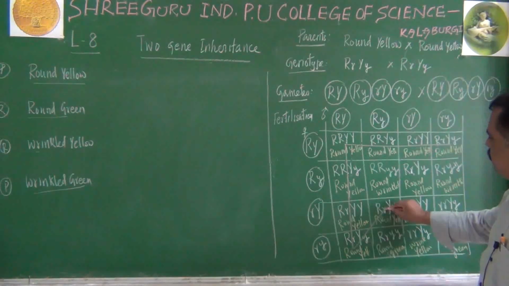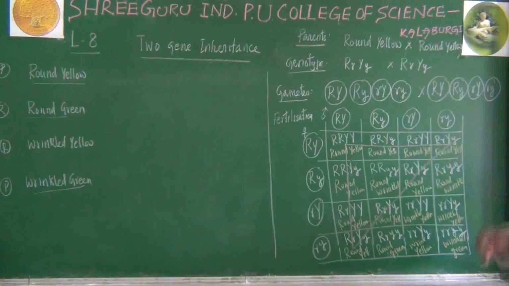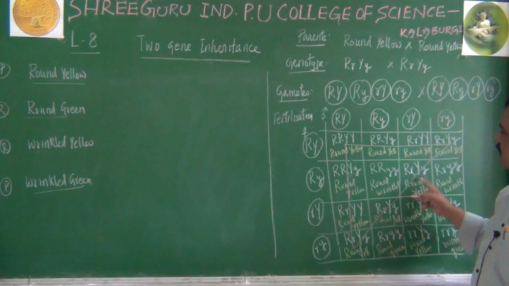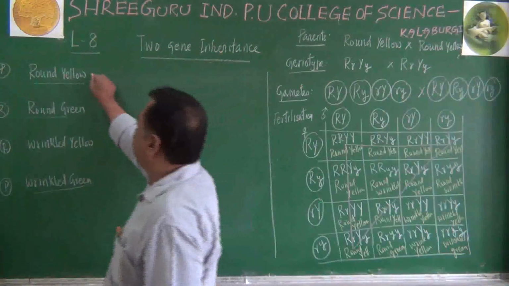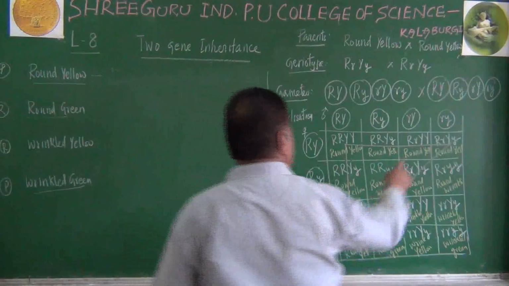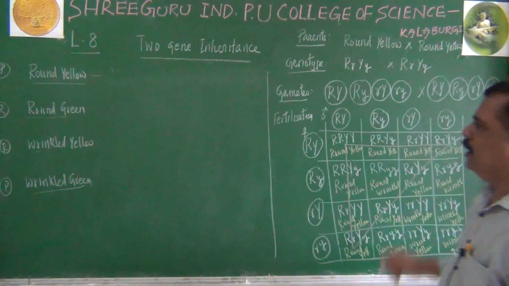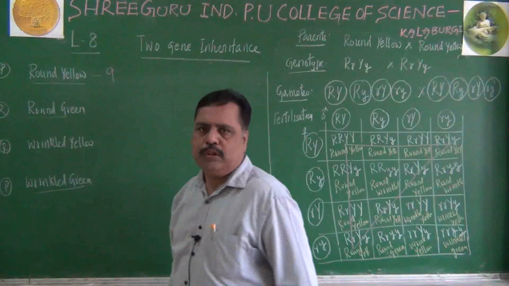If you just join them diagonally, you will get a triangle shape here. How many individuals are there in this triangle? 1, 2, 3, 4, 5, 6, 7, 8 and 9. Do you get this point? So round yellow is 9 in number. 1, 2, 3, 4, 5, 6, 7, 8 and 9. So 9 round yellow are produced.